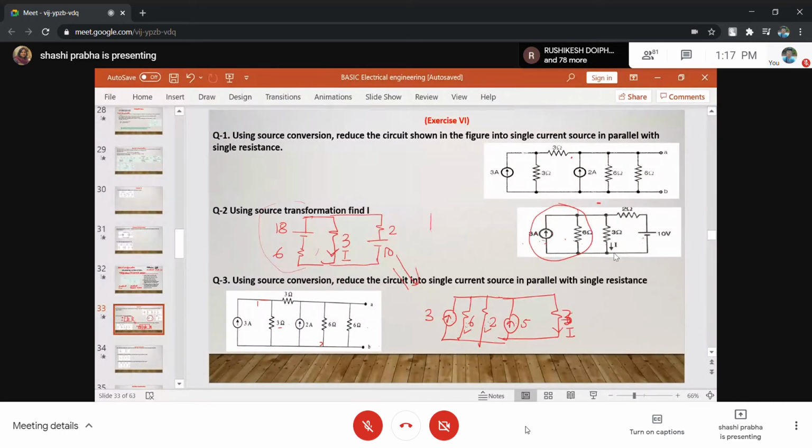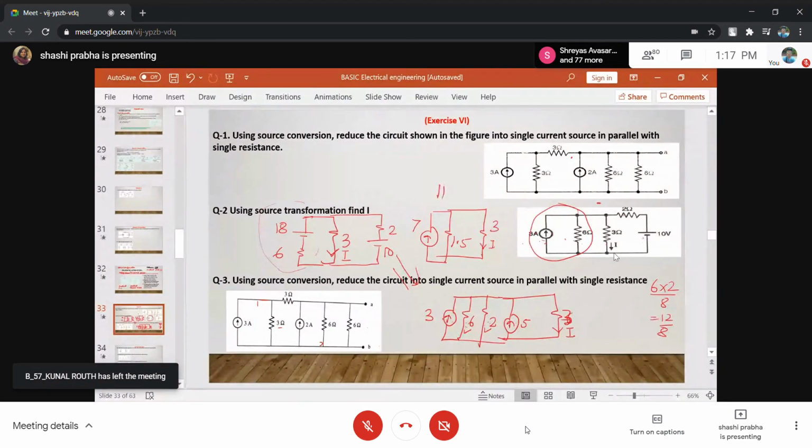So this becomes 7, and 6 and 2 in parallel. 6 and 2 in parallel becomes 6 into 2 upon 8. This is 12 upon 8 and this is 1.5. And this one is 3. You can further convert this into a voltage source.